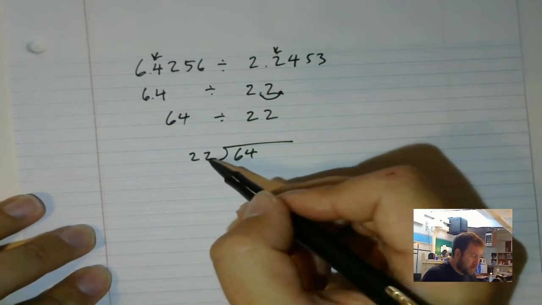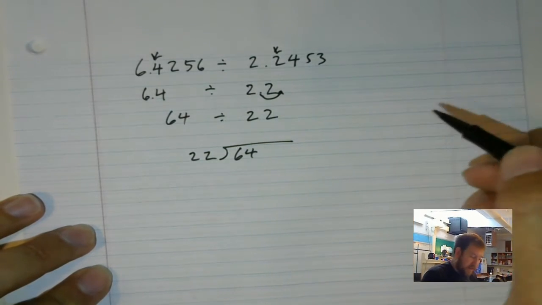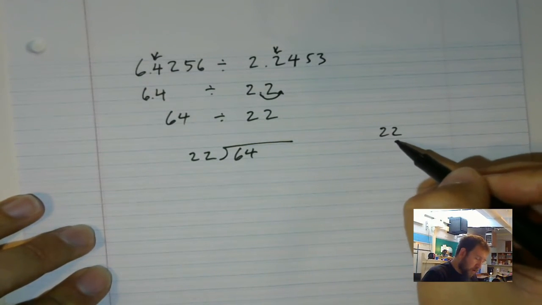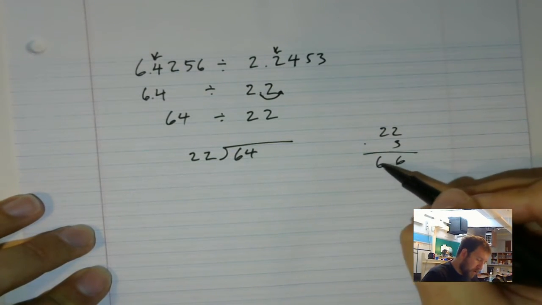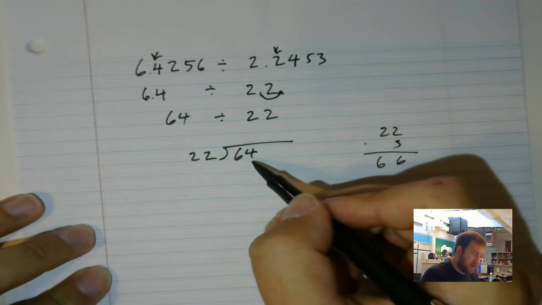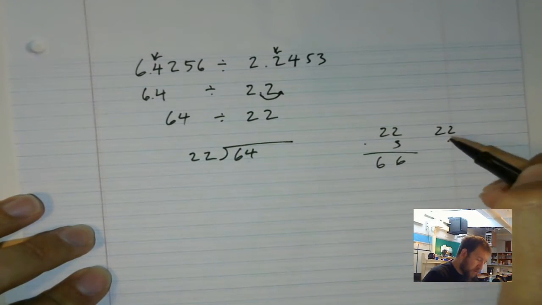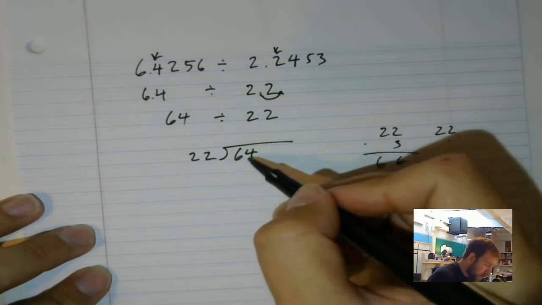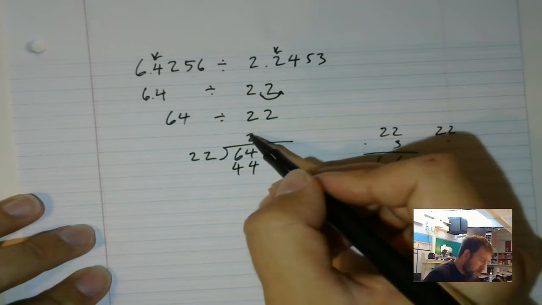64. Okay, 22, I'm going to guess it goes in 3 times. Let's say 22 times 3. 3 times 2 is 6, 3 times 2 is 6, 60. Oh, it's just too big. So it's going to be 2 times. 22 times 2, which I can really do in my head, I know it's 44. So I'm going to put my 44 below. So 22 times 2 is 44.